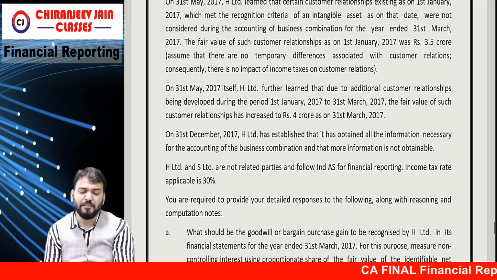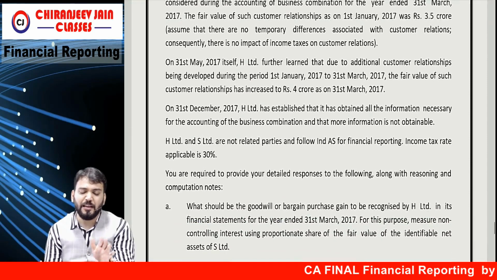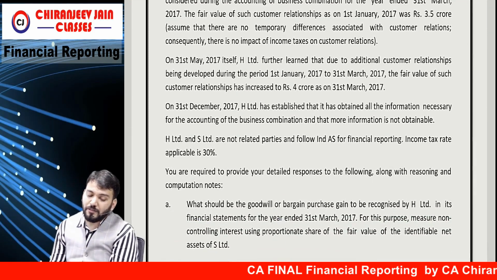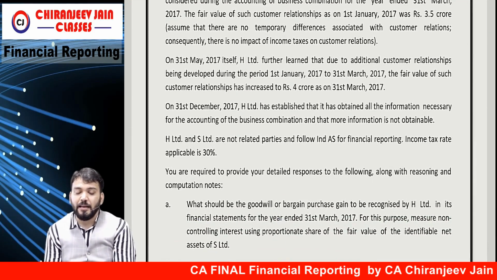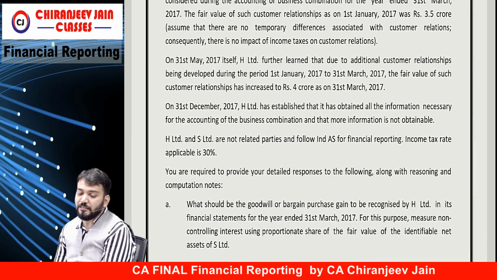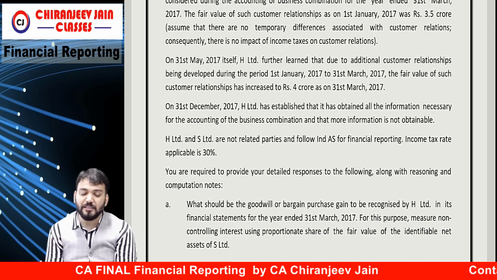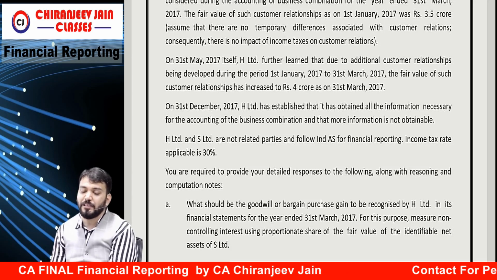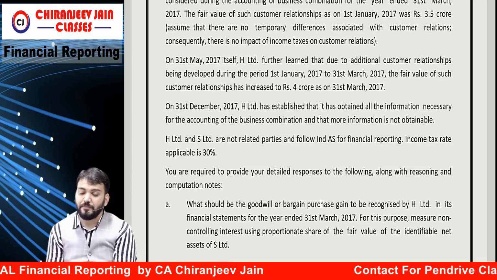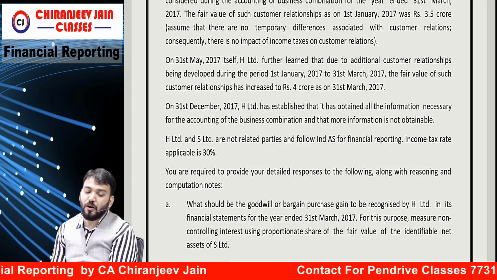Subsequent change, this I will explain to you. So this para and the previous para you can ignore. On 31st December 2017, H Limited has established that it has obtained all the information necessary for accounting of the business combination, and that more information is not obtainable.